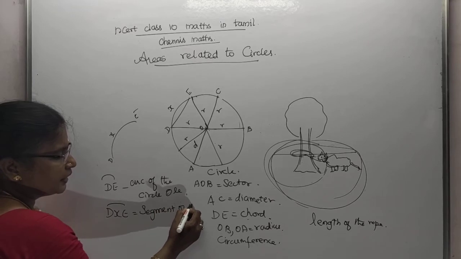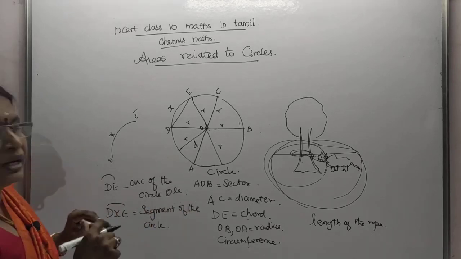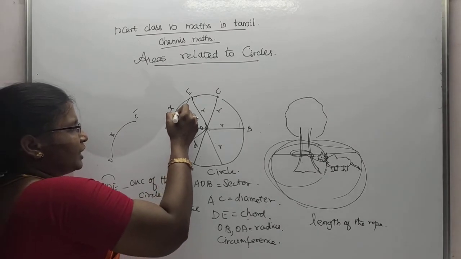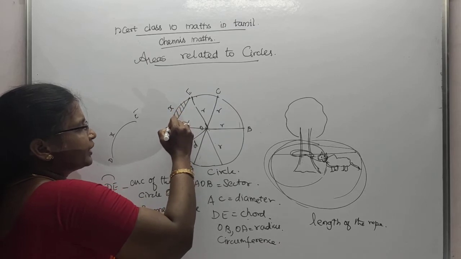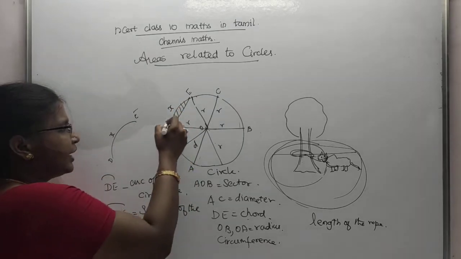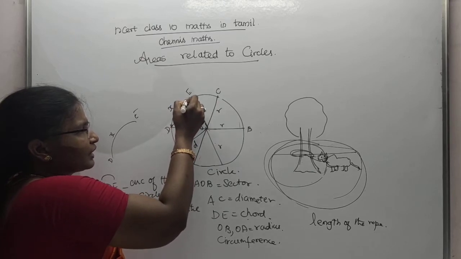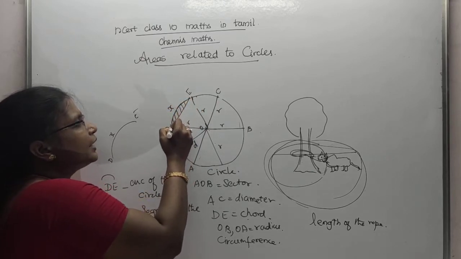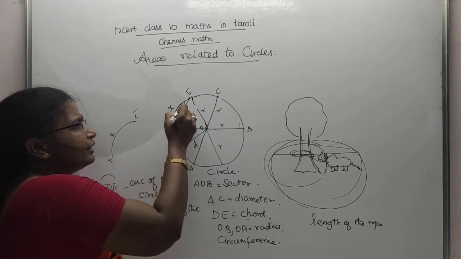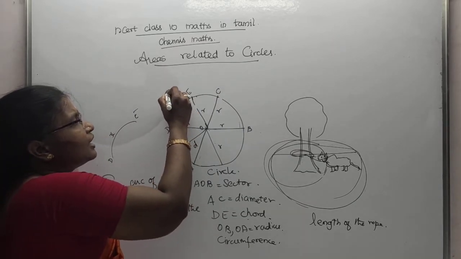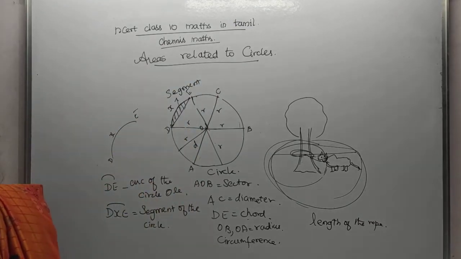The segment of the circle is, listen carefully, the portion or area covered by the chord of the circle enclosed by that arc. Understood? Enclosed by the boundary of the circle. That is, the area formed when the circumference, the arc of the circle, and the chord of the circle enclose it is the segment of the circle. Understood?